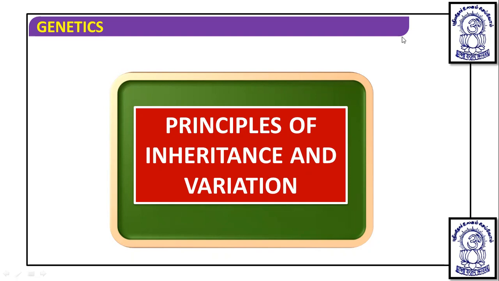Today onwards we are going to start one of the important chapters of class 12th, and that is principles of inheritance and variation.